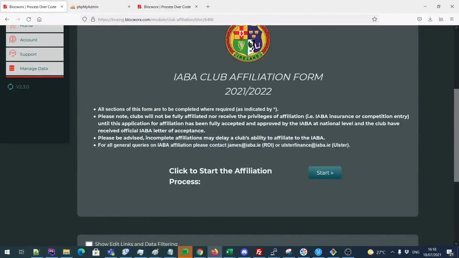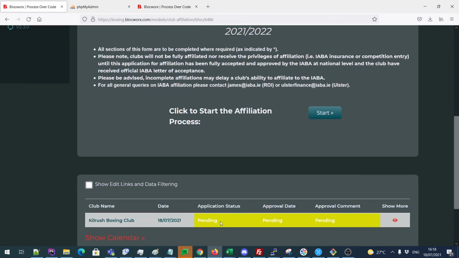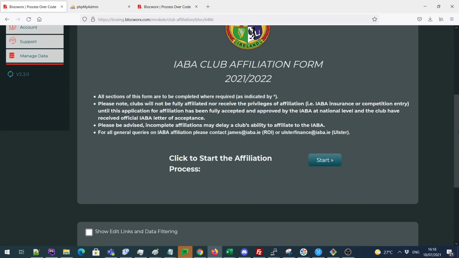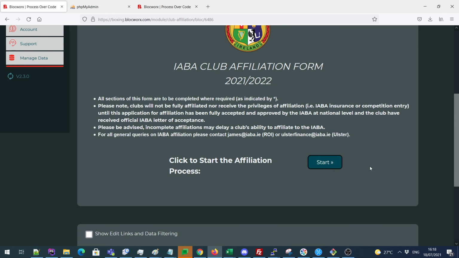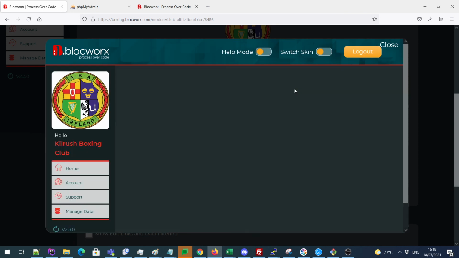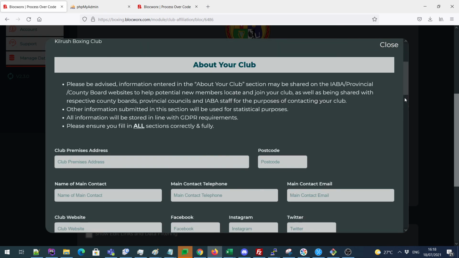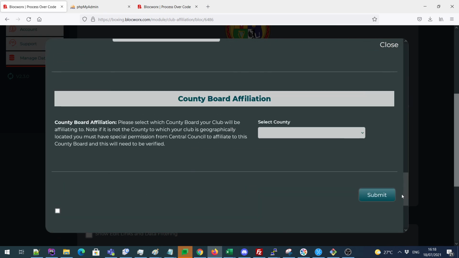At this stage of the process, there'll be nothing left to do really. You can see your application here and you can see the status pending, which is marked by a yellow color. This color will change and you get a notification when there's an update. One final thing to show is that if you do need to change information in your affiliation application, what you can do is go back here and click start. And although you'll see a blank form, if you scroll down, you will see the previous information that you've filled out.